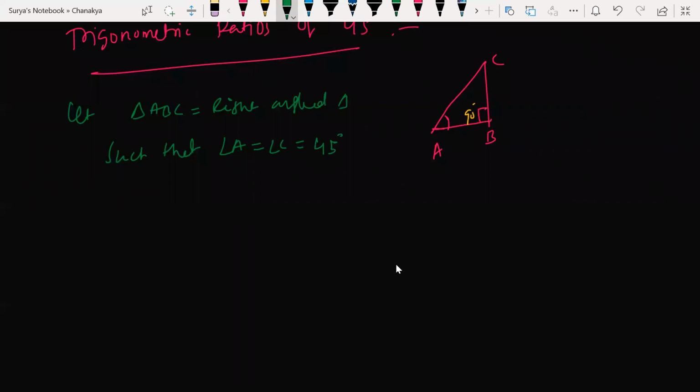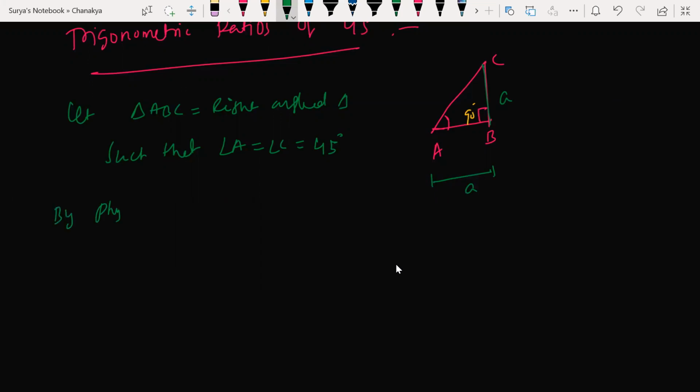Cool. So now let's consider this side as a, and this is also a. Let's consider a as any variable. Okay, can I use Pythagoras theorem now?